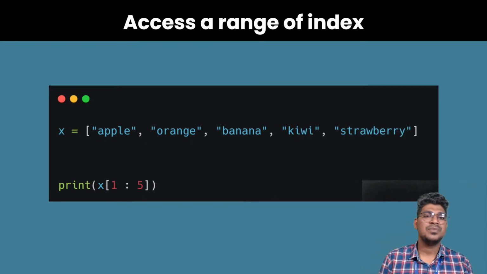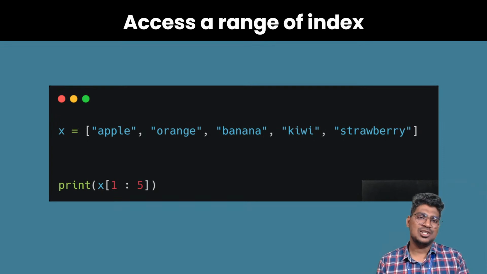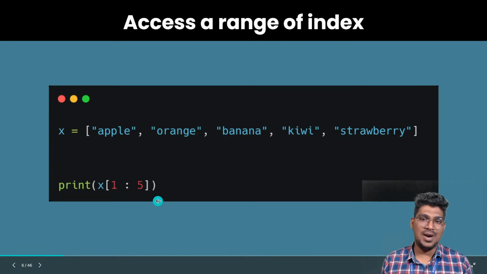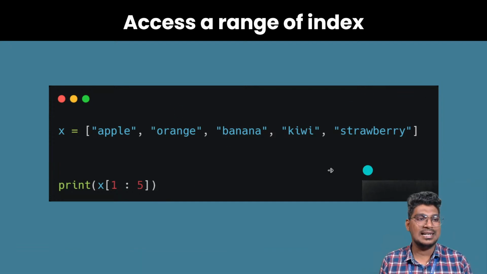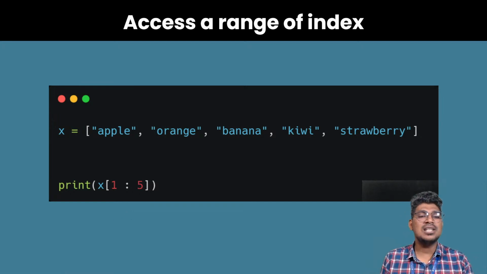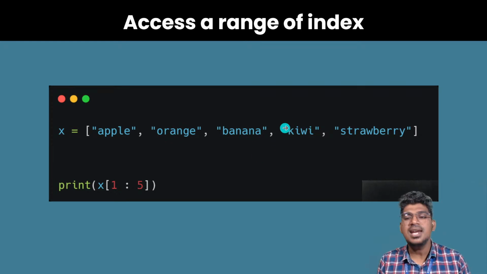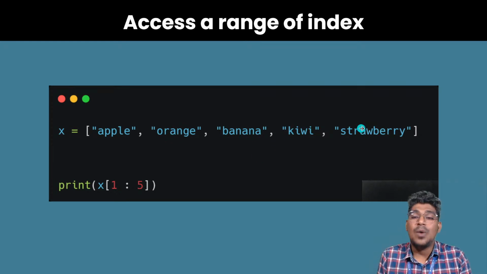So what is the accessing range? You can access any range. For example, 1 to 5 means it starts from index 1 and goes until the 4th index, so here 5 means minus 1. What is the output here? Maybe orange, banana, kiwi, and also strawberry. Why?